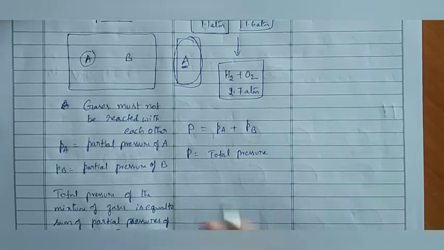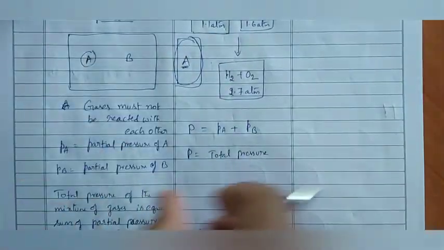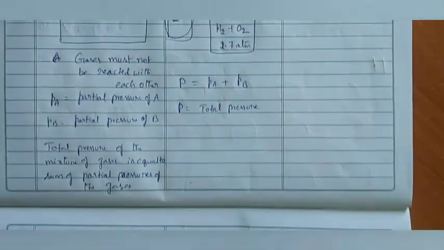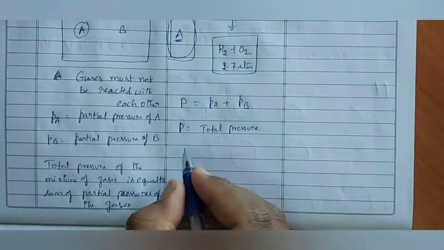Is it okay, ma? Now, one relation we will get from here. Let us see what is the relation.